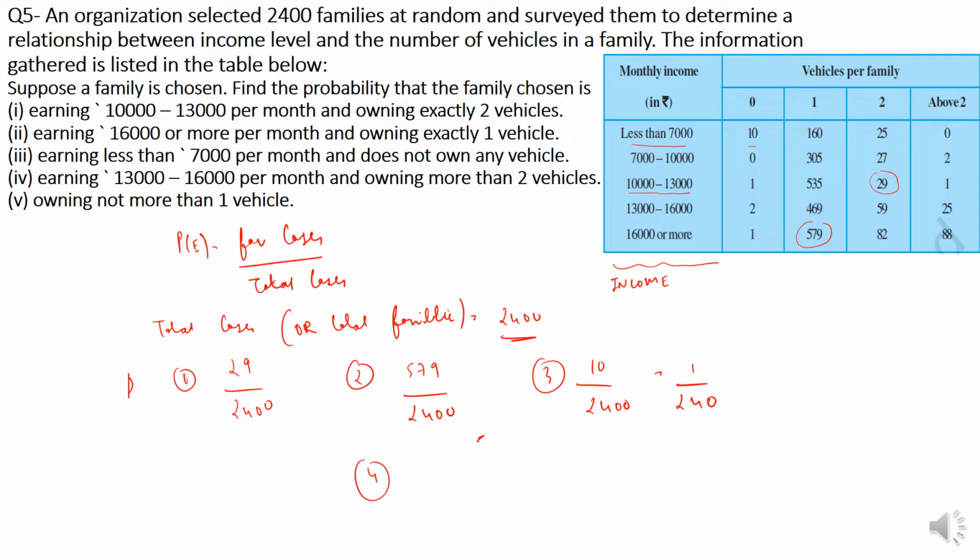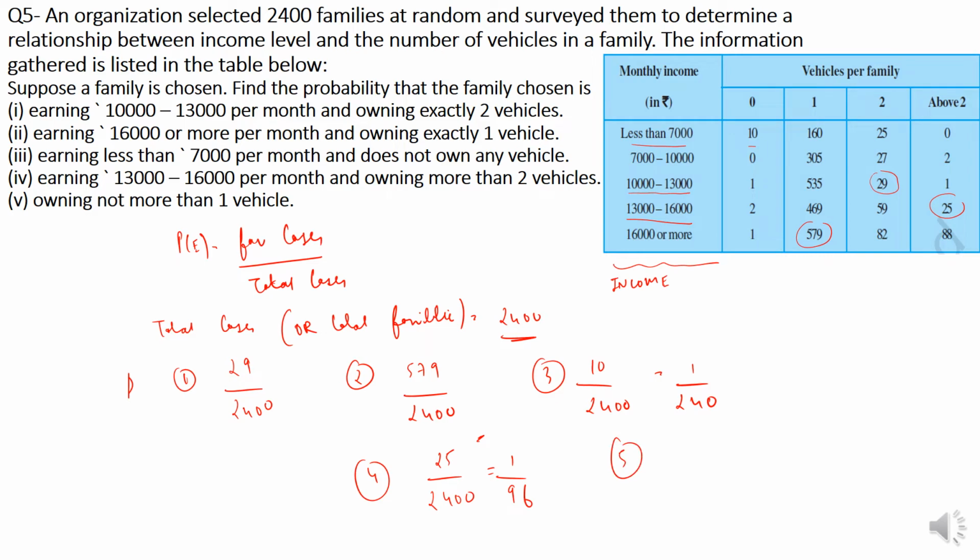Now fourth question, you see. Earning 13,000 to 16,000 per month, meaning this one, and owning more than 2 vehicles. Owning more than 2 is 25, right? So it is 25 by 2400. Now if we do 2400 divided by 25, that is 96. So this can also be written as 1 by 96, right?